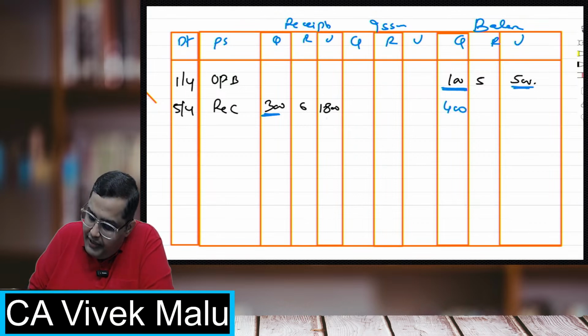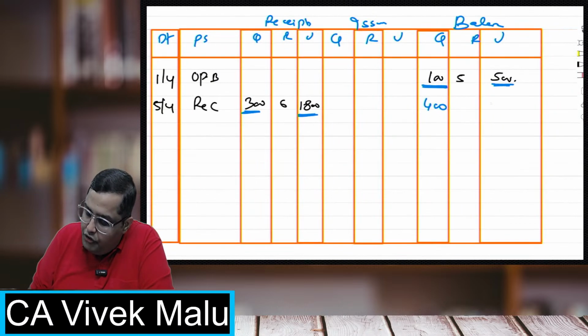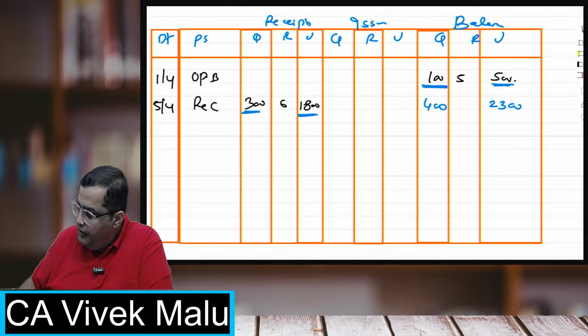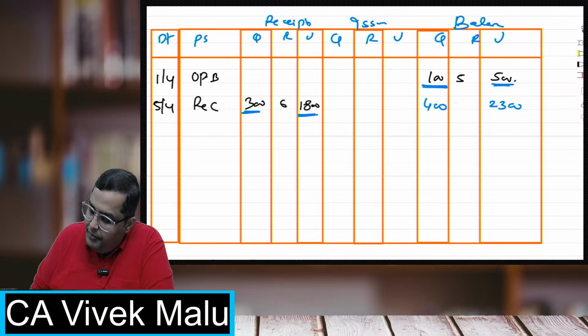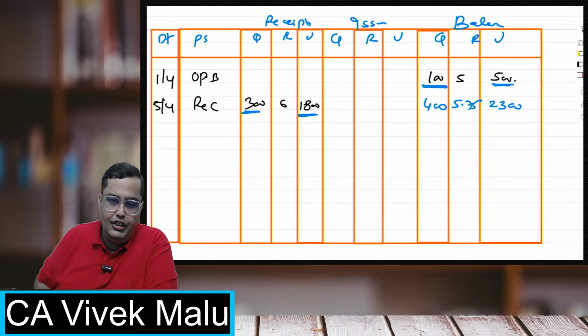Opening value 500, new receipt 1800. 500 plus 1800, I got 2300. Now 2300 divided by 400. Come on, 2300 divided by 400. So it is coming 5.75. This is how you value in terms of weighted average.